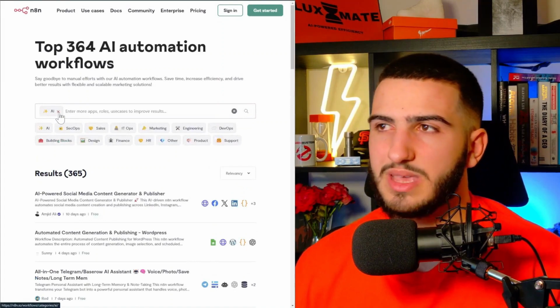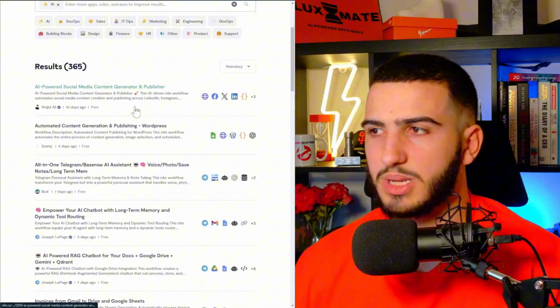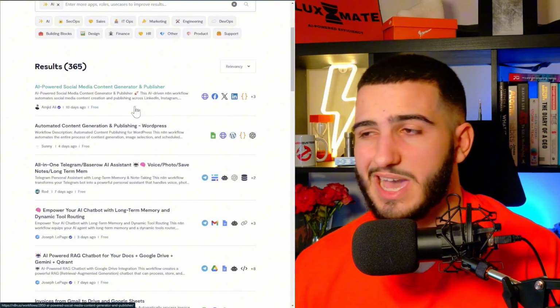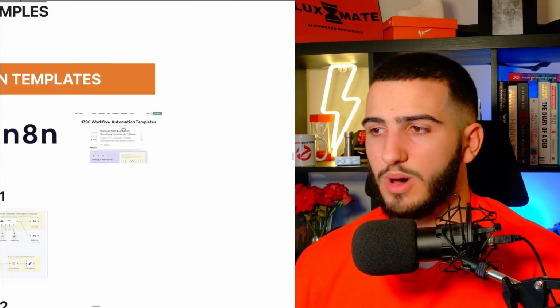Now, I will say a lot of these are automations, not necessarily AI agents. So focus on the AI section and just have a look. If you're specifically looking for AI agents, just make sure there's an AI assistant involved somewhere. But for now, let's talk about these three different examples.